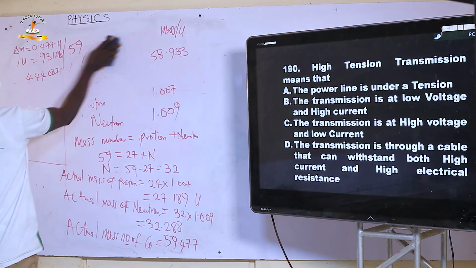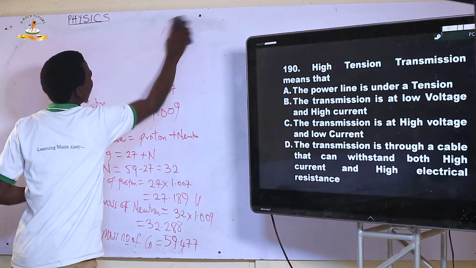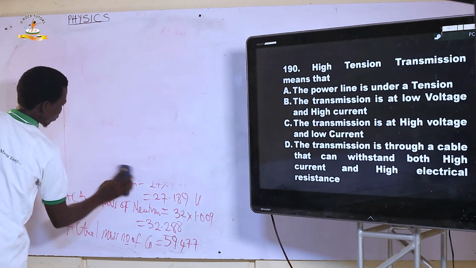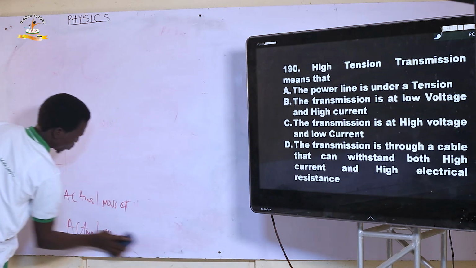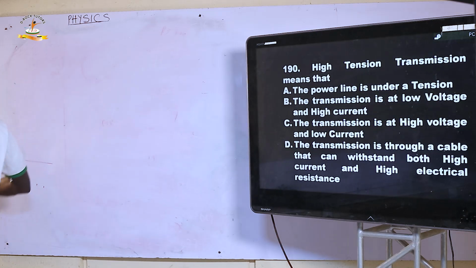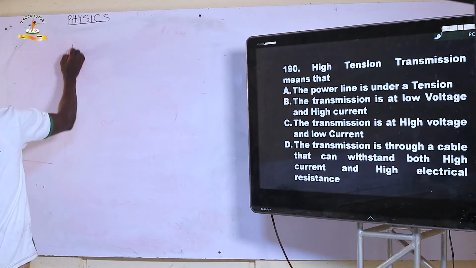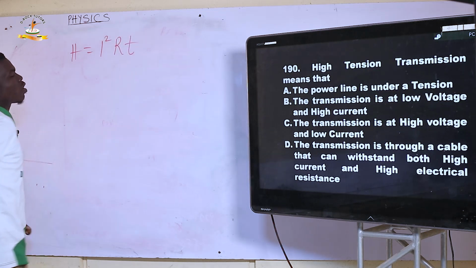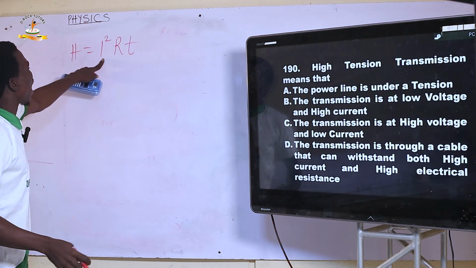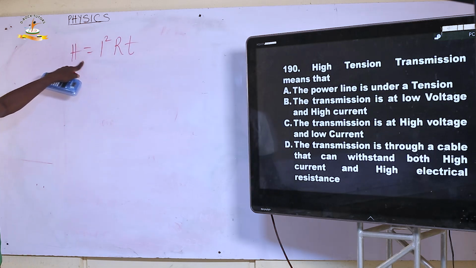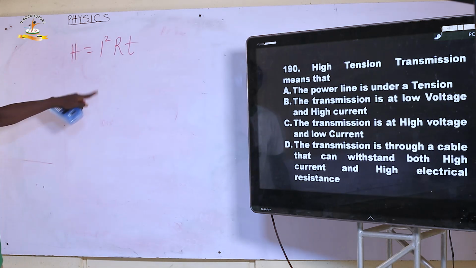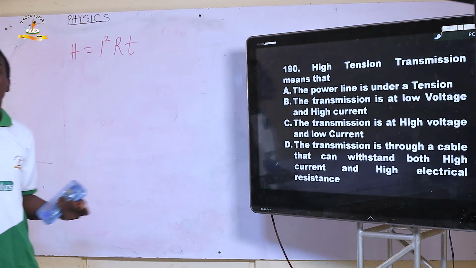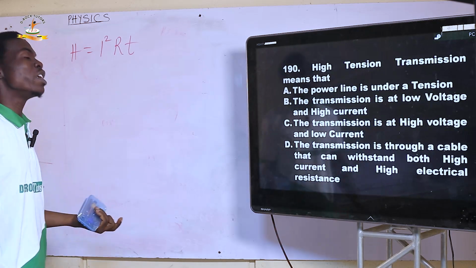And don't forget that this is the formula connecting them. The heat generated is equal to I squared R times the time the current passes through it. So you can see the I is squared. To reduce the heat generated if you are transmitting over a long distance, you rather reduce the current the cable carries, so that when you square it, it will be small.